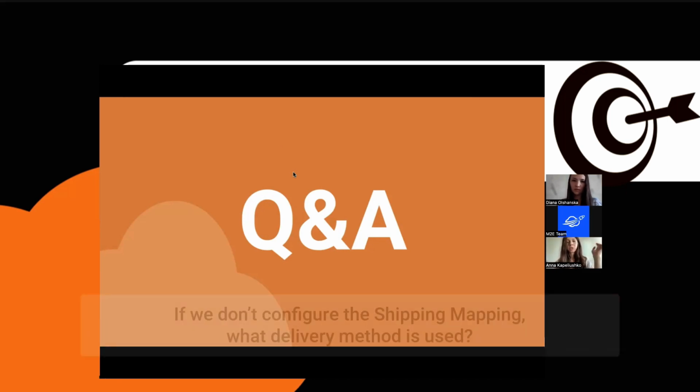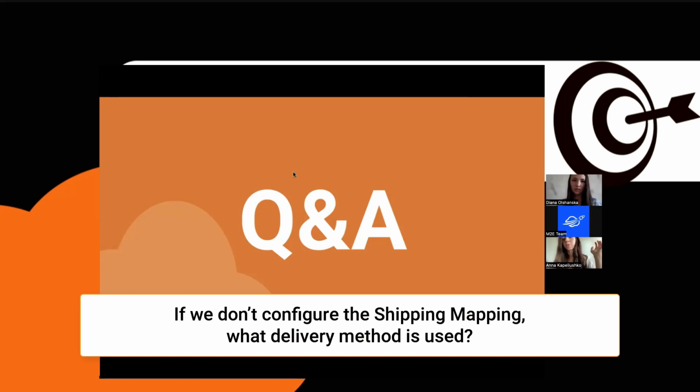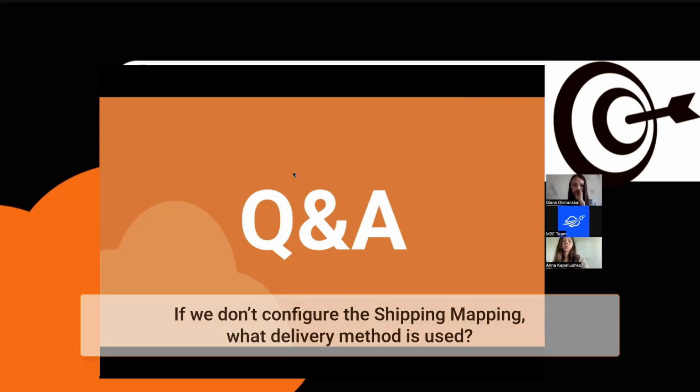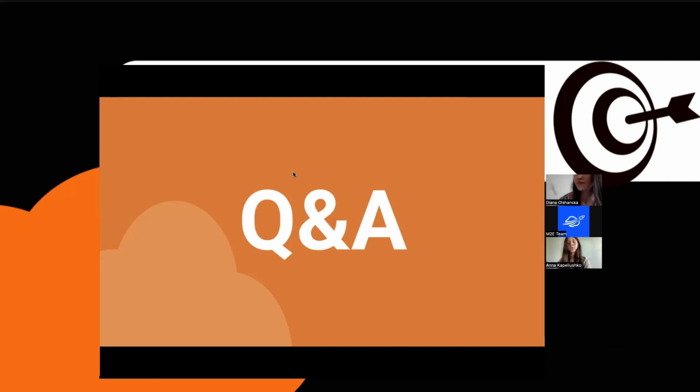Okay, the first question: if we do not configure the shipping mapping, I think it's for the M3 Pro part, what delivery method is used? We introduced the shipping mapping just recently, and up until now, the default M3 Pro shipping was used as a kind of intermediary to connect your Amazon shipping and your Magento shipping.